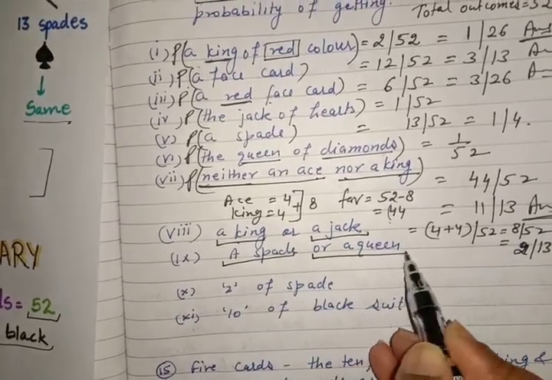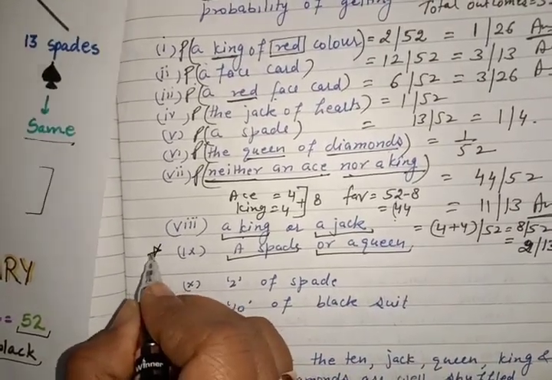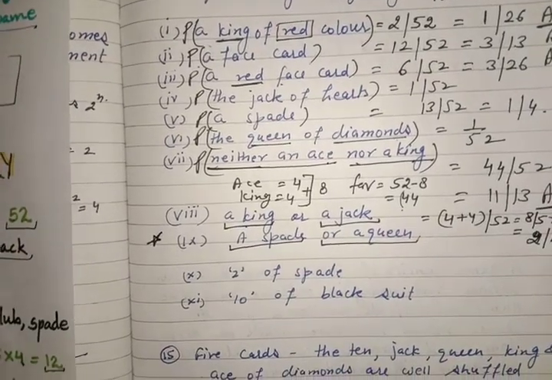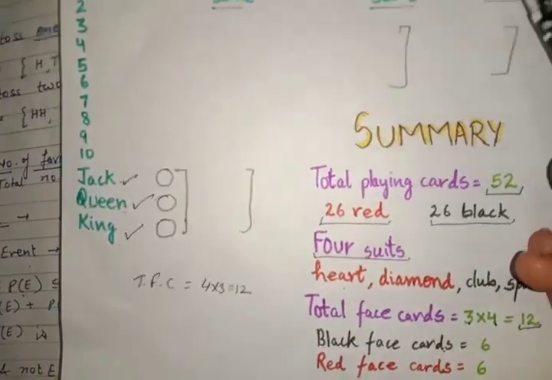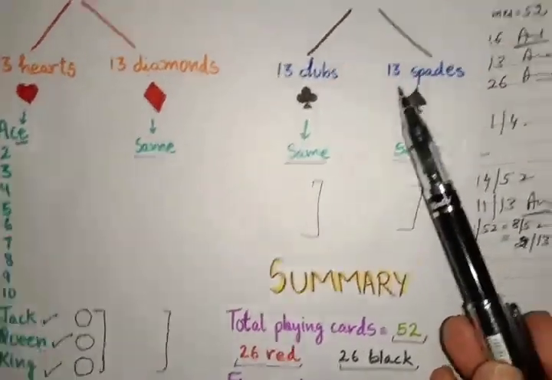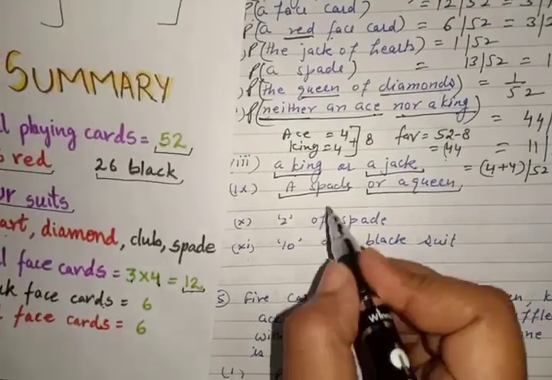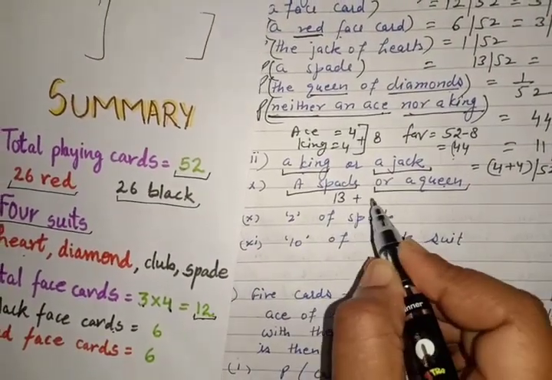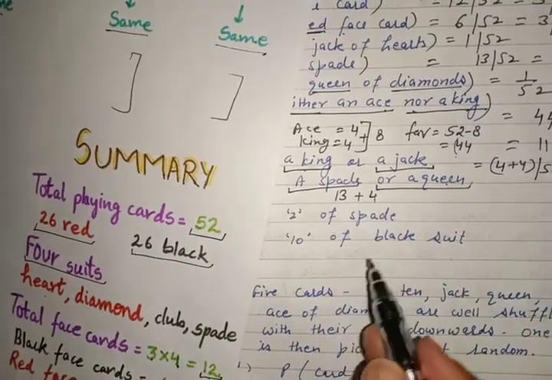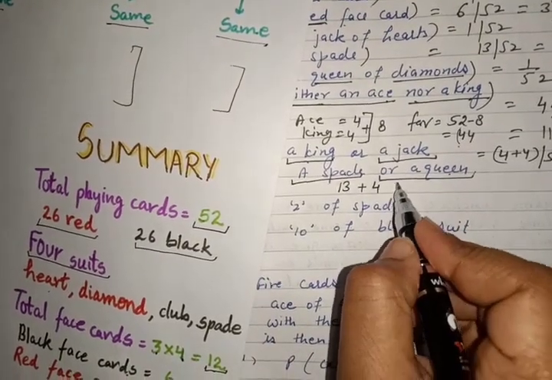Okay. Spade or a queen. It is a little bit difficult and important also, because generally students make mistakes in this question. Spade. See how many spade? Spade 13. 13 spades. So students write 13 spades, or a queen, they write plus 4. But it is wrong. This is wrong.